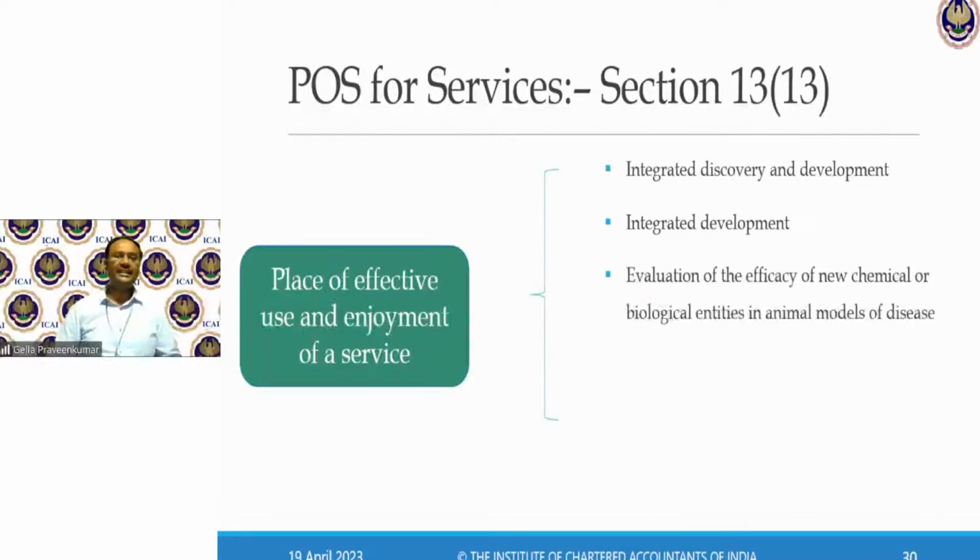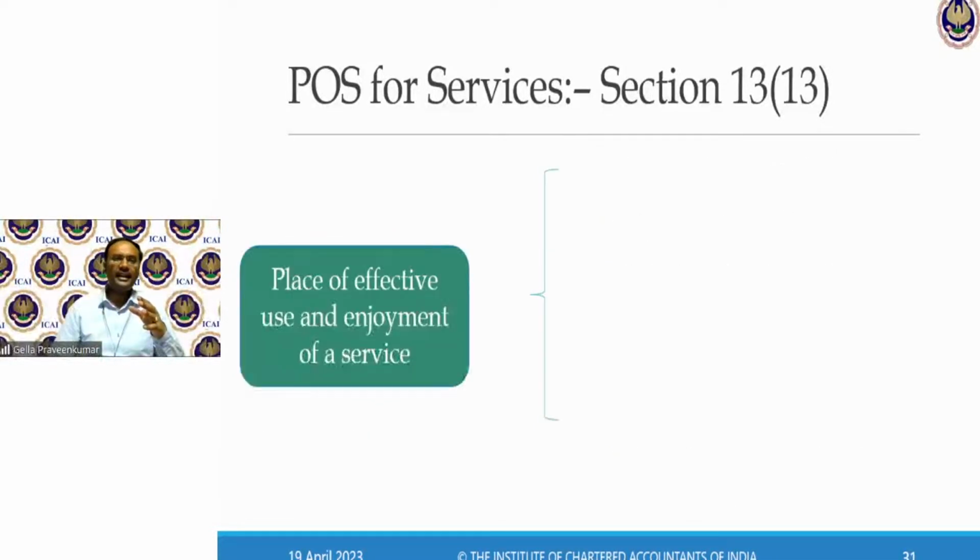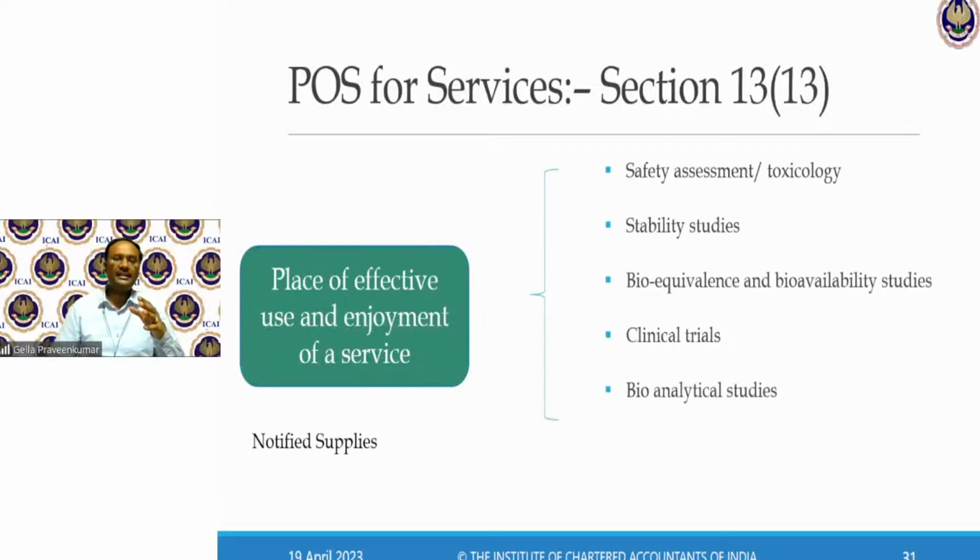COVID is one classic example where all these list of activities like integrated discovery and development in relation of a drug, integrated development of a drug, evaluation and efficacy of a new chemical, evaluation of a biological activity of a novel chemical, drug metabolism.